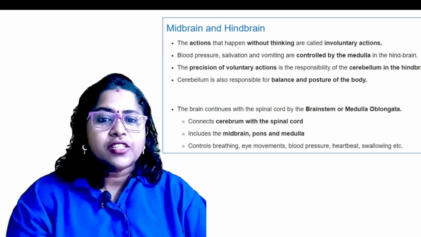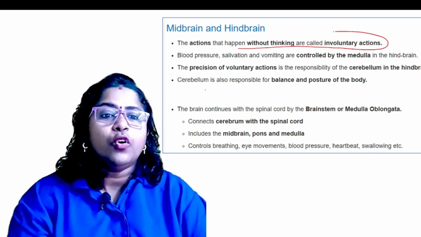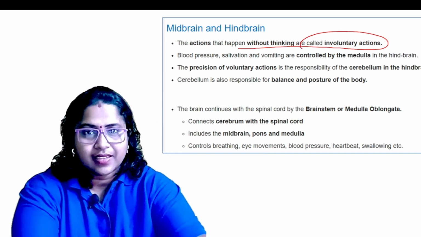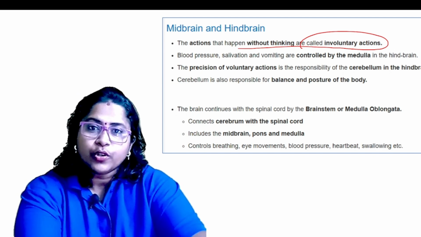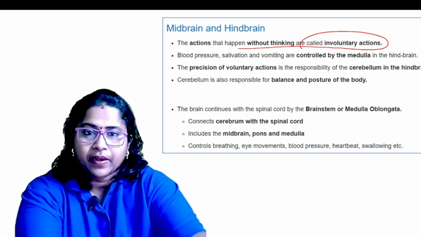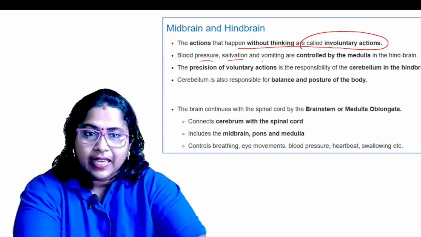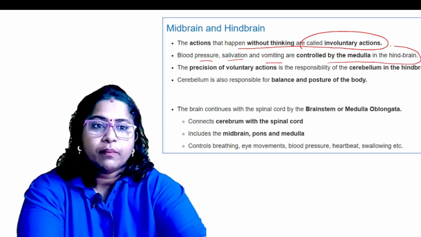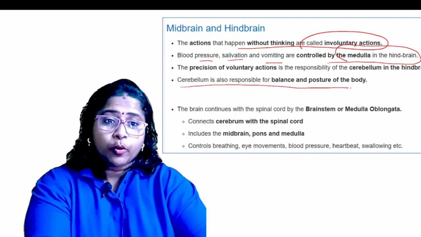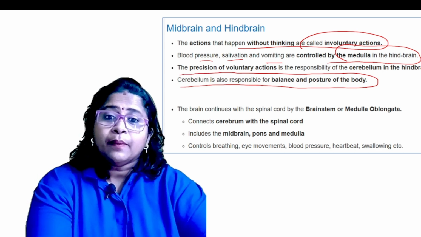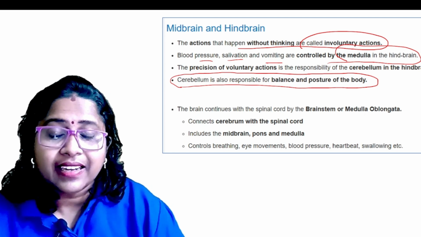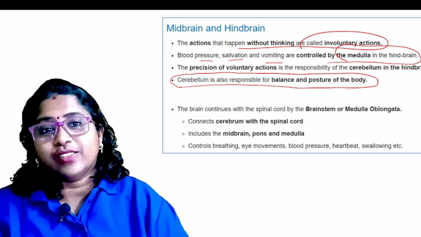Now see the major functions of midbrain and hindbrain. The actions that happen without thinking are called involuntary actions. So these two are mainly responsible for the involuntary actions. All the voluntary actions will be in the control of which one? Cerebrum. But involuntary actions are under the control of which one? Midbrain and hindbrain. For example, blood pressure, salivation, vomiting are all under the control of the medulla in the hindbrain. Similarly, cerebellum, very important point. It is mainly balance and the posture of the body. Always you will get this question.